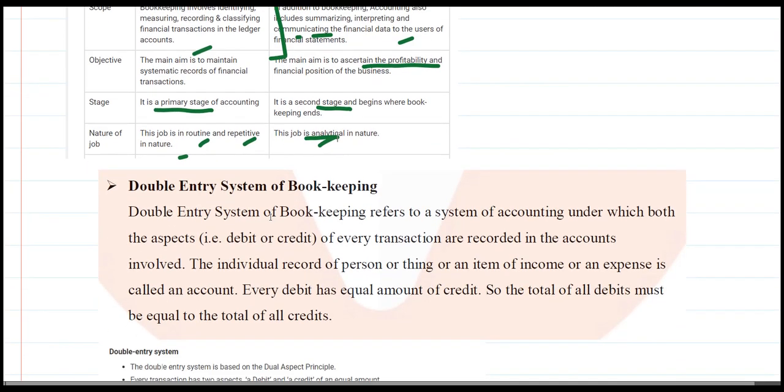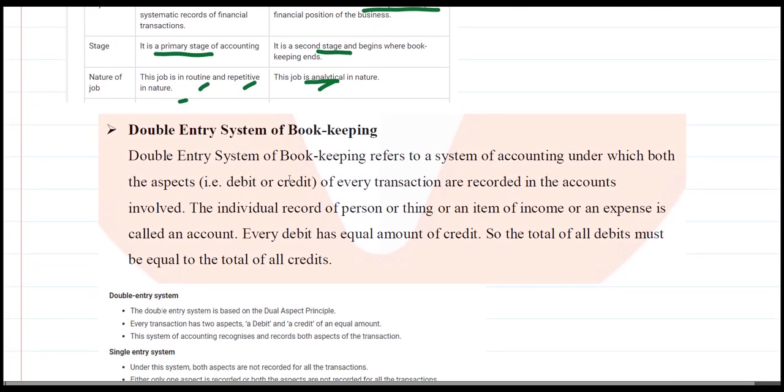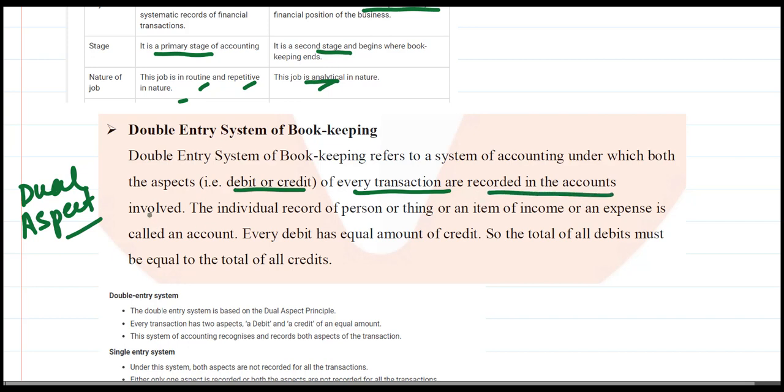So now we deal with the double entry system of bookkeeping. The double entry system of bookkeeping is based on the dual aspect concept. Dual aspect means that every transaction has two aspects, that is debit and credit. These debits and credits are recorded in different accounts. Every debit has an equal amount of credit, and the total of all debits must be equal to the total of all credits.